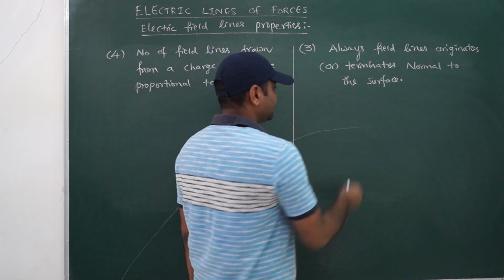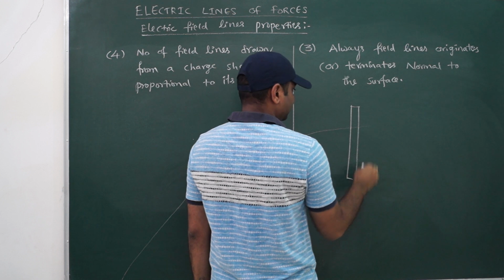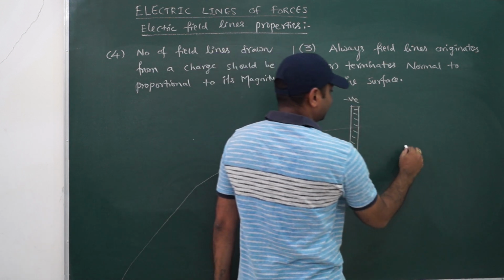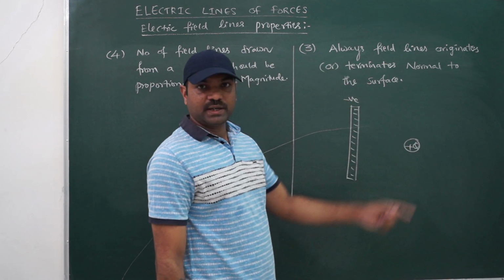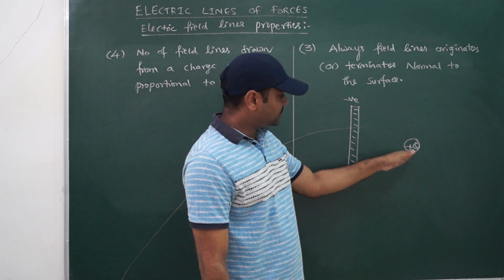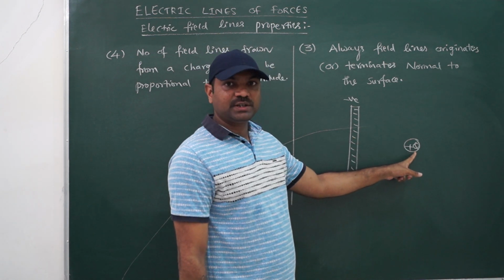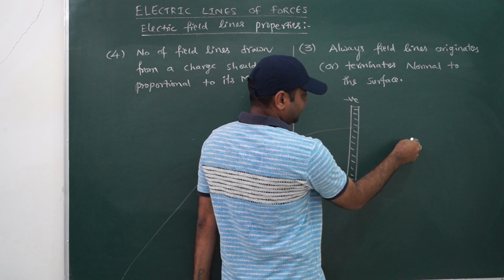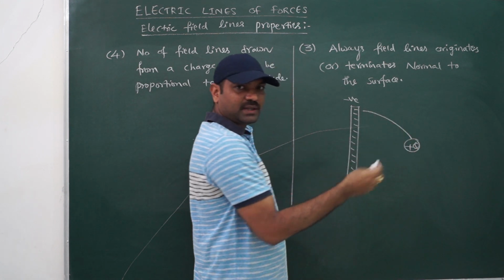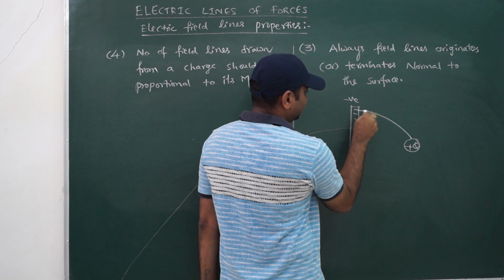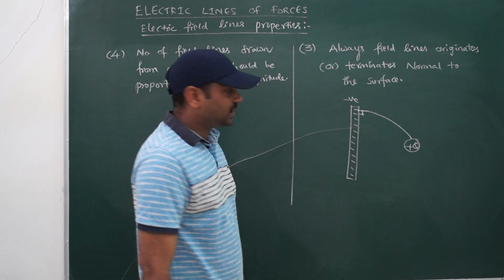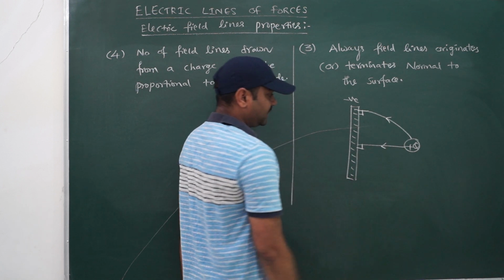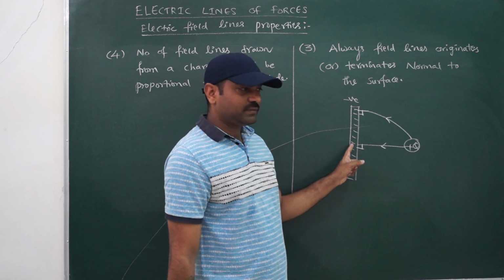Something like this. Suppose I am keeping one plate with negative charge, imagine this is completely negatively charged, and I have the positive charge here. Then there will be field lines from positive to negative. This I am taking as a point charge, and this is a plate. Then the field line will originate, as it is a point, radially outward, but while terminating, the field line will be perpendicular to the plate, something like this. So obviously one field line will be exactly along the line joining the midpoint of the plate and the charge.